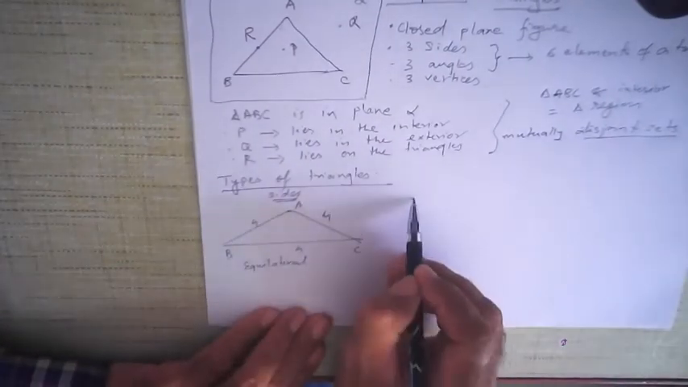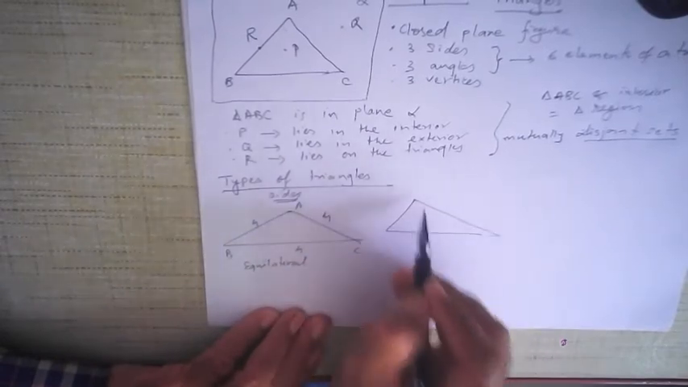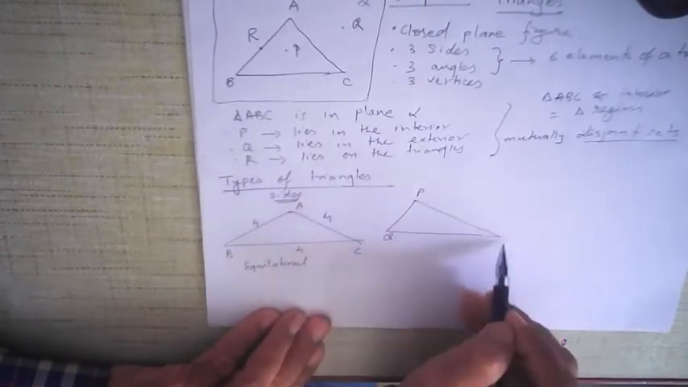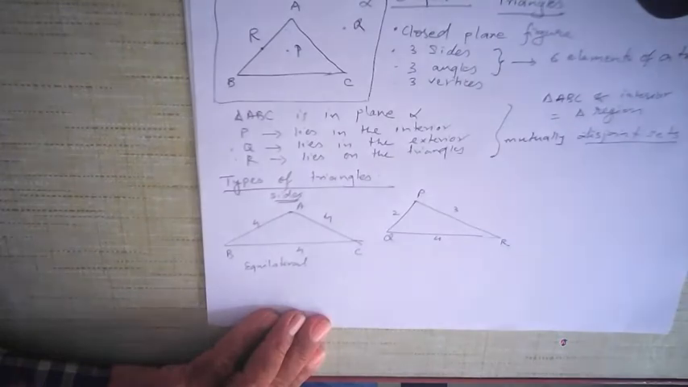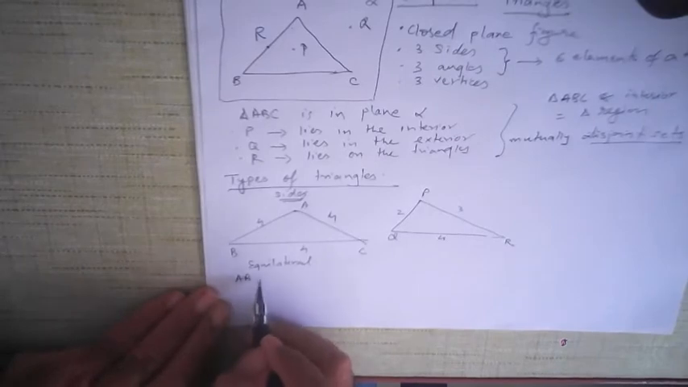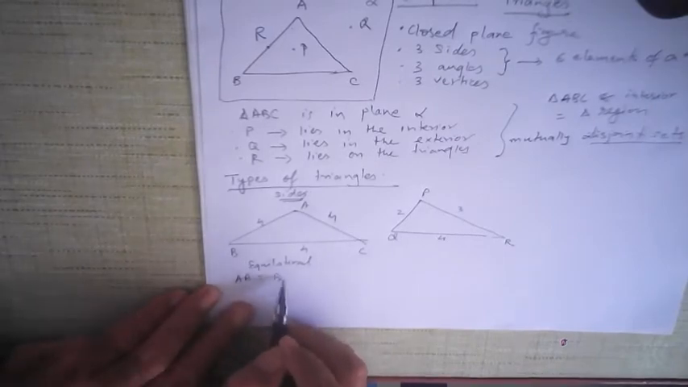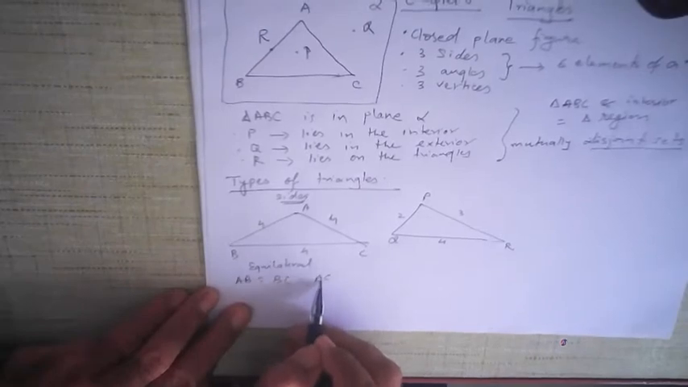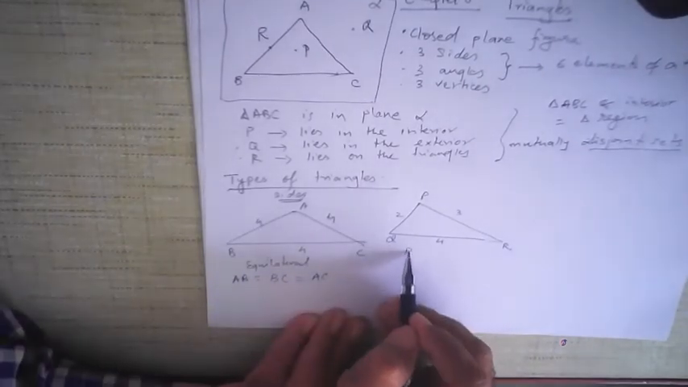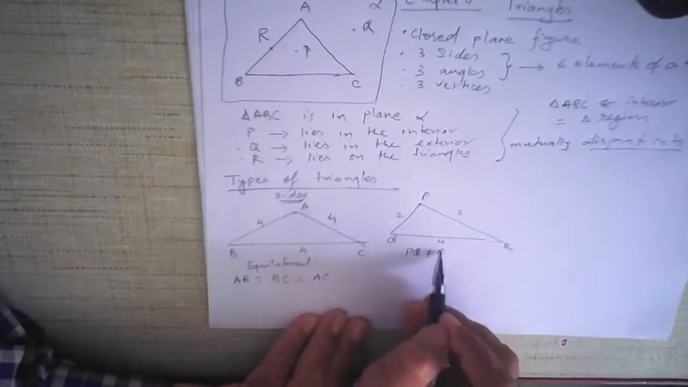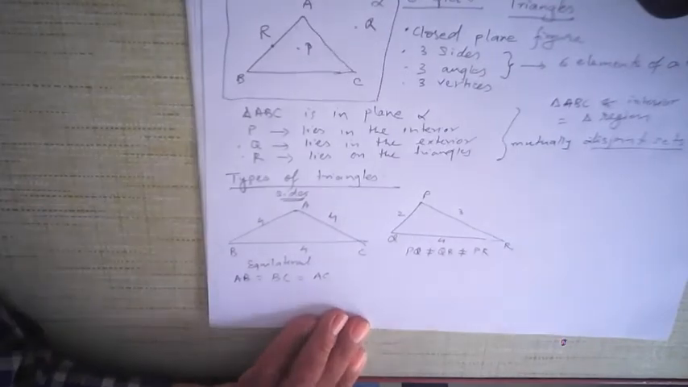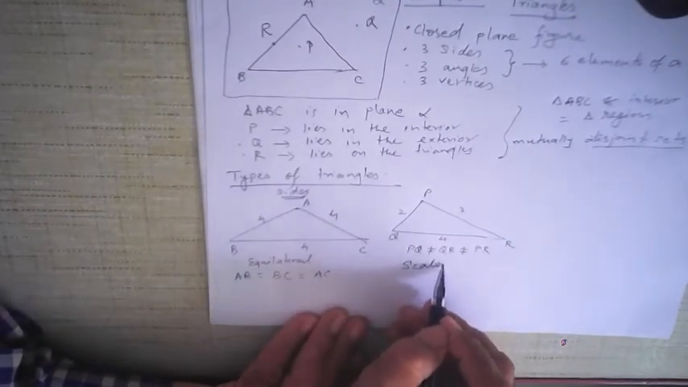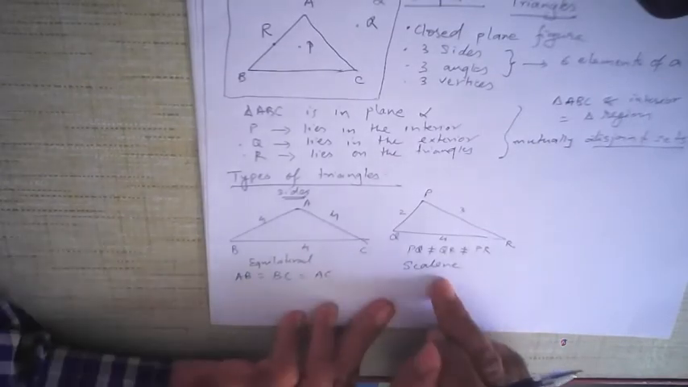Then we have a triangle in which no two sides are equal. Let us take this triangle PQR, in which, let us suppose, the sides are 2 centimeters, 3 centimeters, and 4 centimeters. In the earlier one, the length of side AB is equal to the length of side BC is equal to the length of side AC. All three sides are equal. Here PQ is not equal to QR and is not equal to PR. All three sides are different from each other. Such a triangle is called a scalene triangle. So this is an equilateral triangle, and this is a scalene triangle.